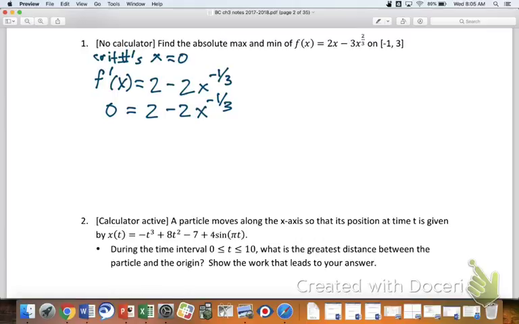What might be a good first step? Okay. And while we're doing that, can we just divide by a negative? Yeah. And just say 2 equals 2x to the negative 1/3? You guys are just kicking the can down the road a little bit. What might be your next step? Divide by 2. Okay. So that gives us 1 equals x to the negative 1/3.